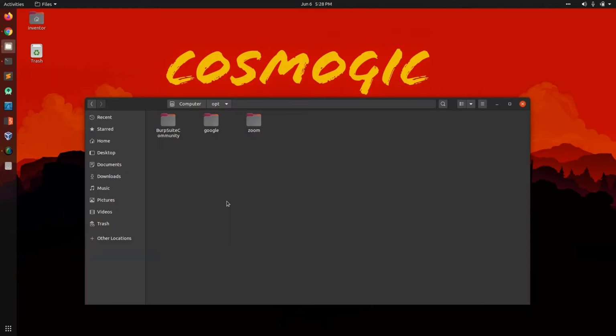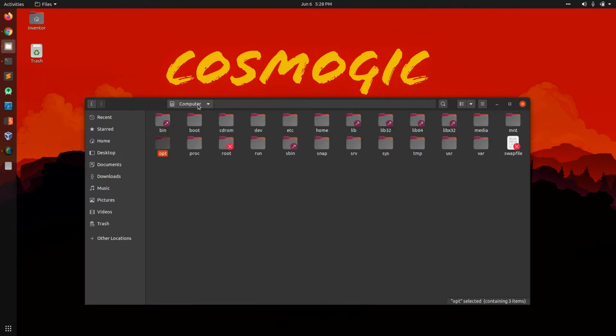Now moving to opt. In opt, all the third-party software is stored, for example Zoom, Google, etc. Even if I create a software for Linux on my own, I would store it here and use it further.